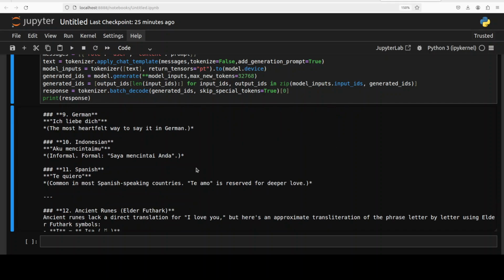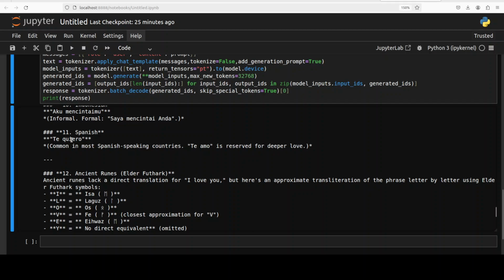So it is multilingual. I would say it is doing quite well, and I think the Spanish is quite good, because one of the commenters also corrected me that "Ti amo" is the Italian and Spanish is this. Again, "Ti amo" is a deeper love. Okay, I didn't know that.